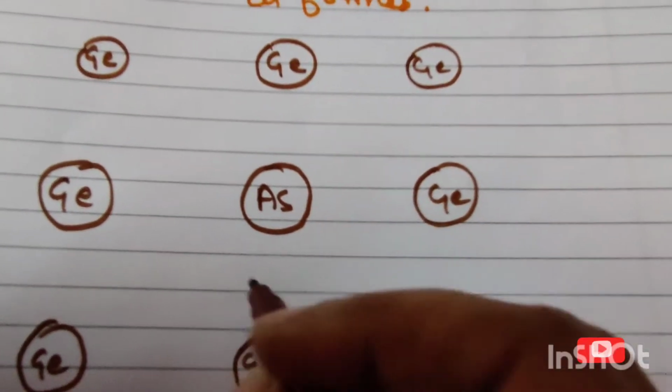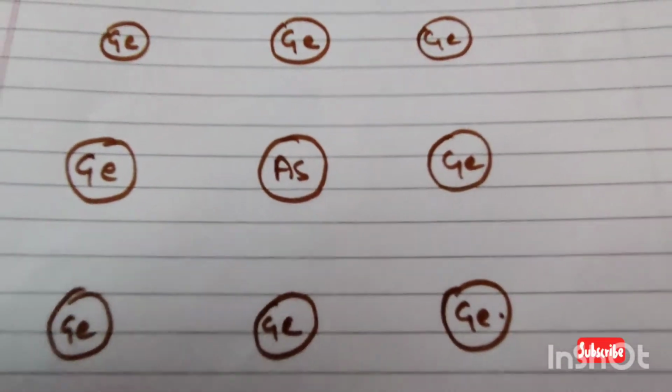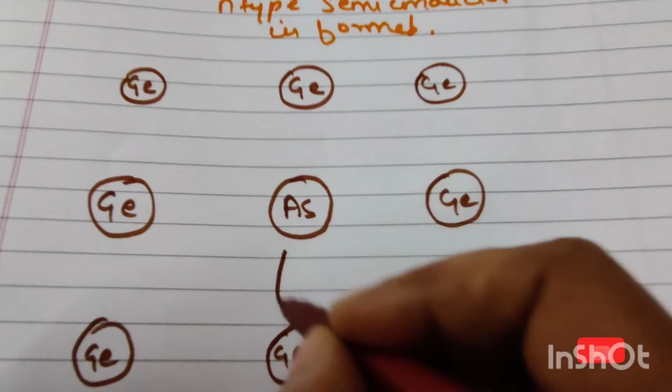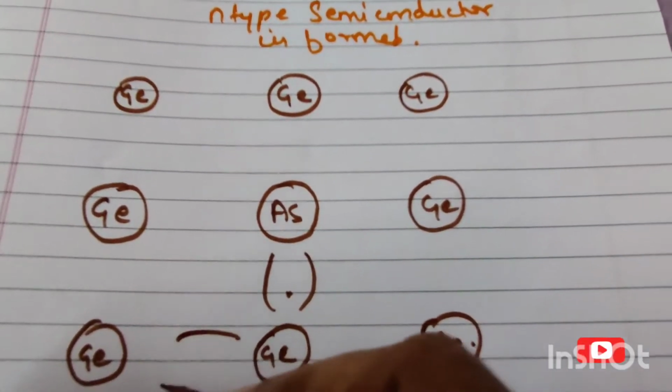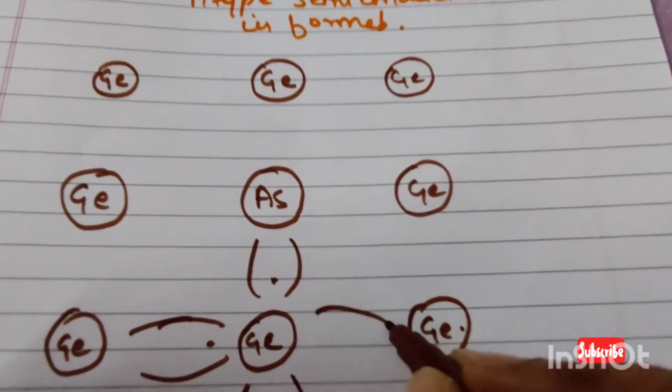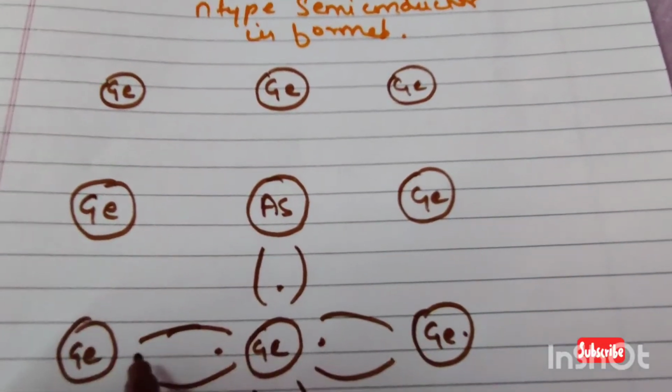All of these, like germanium, have 4 valence electrons. I'm just drawing this. Every germanium will have 4.